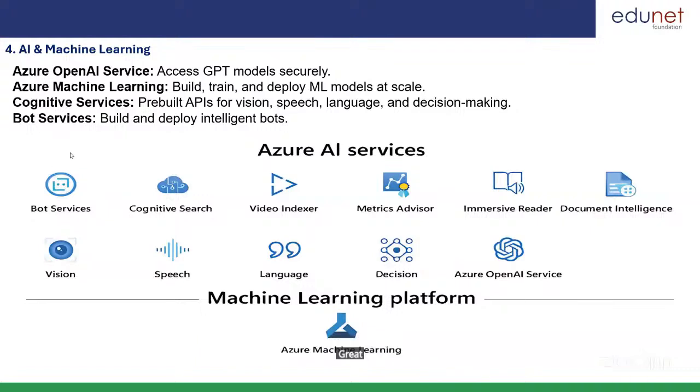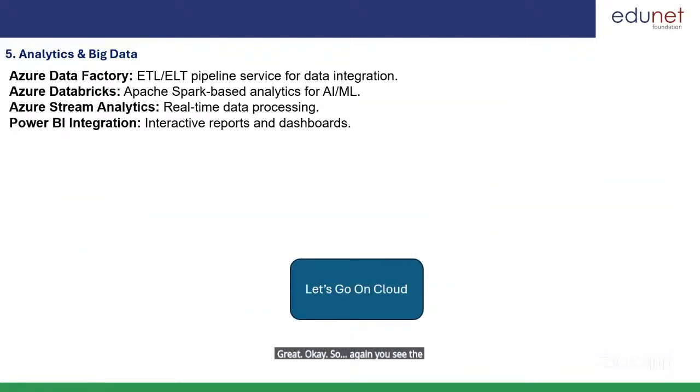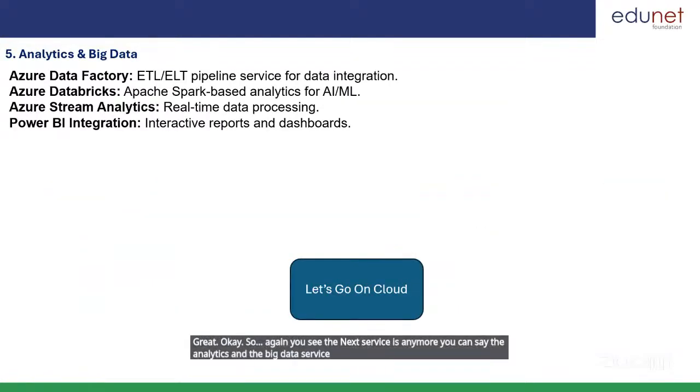Okay, so again, the next service is the analytics and big data service. Basically, Azure Data Factory for ETLs, the pipeline service for data integration.